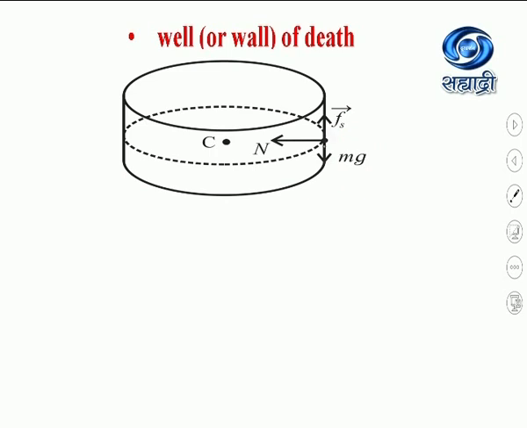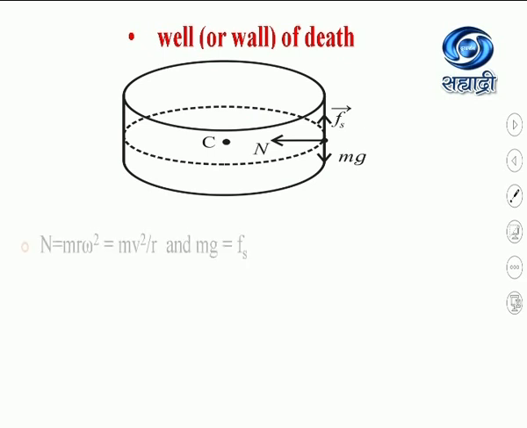Again, see, this force of friction is in the vertically upward direction, and weight mg is in the vertically downward direction. They are equal and opposite, so they cancel each other. We can say that there is no component of force in the vertical direction that can oppose the motion in the horizontal direction. So all the necessary centripetal force required for the circular motion of the vehicle is provided by the normal reaction.